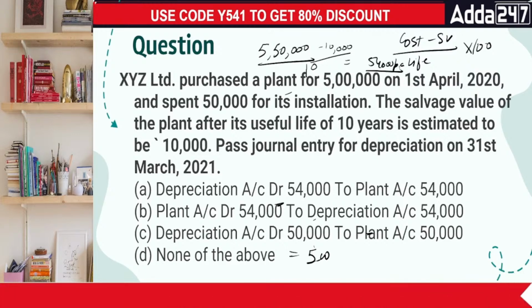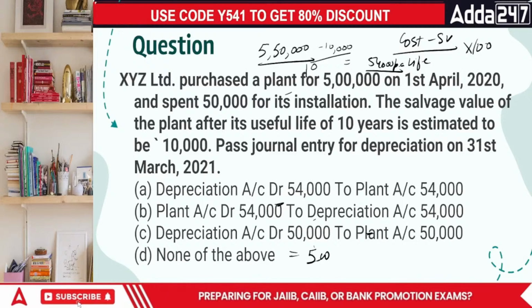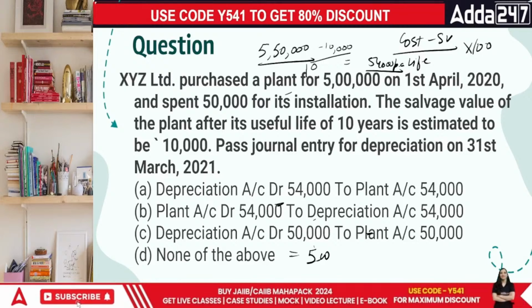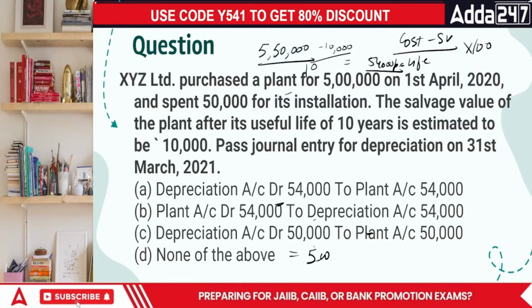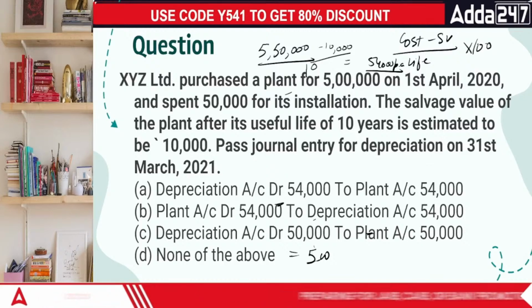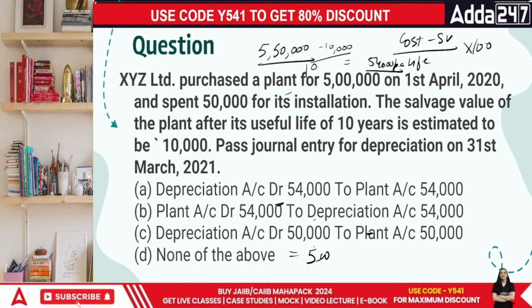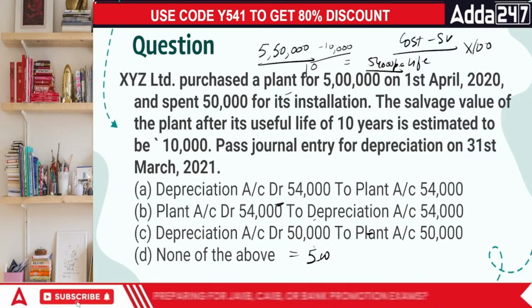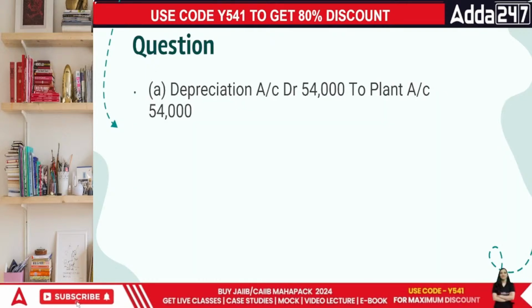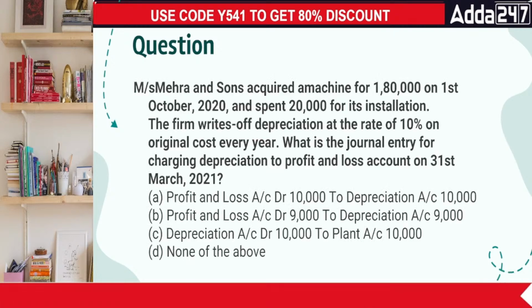depreciation. So depreciation is to be considered as a nominal account. In this case, the plant is getting lower, so it is a real account: debit what comes in, credit what goes out. What are we losing? We are losing our plant. Why? Because there is depreciation going on. So it is going to be depreciation account debited to the plant account. Done. Let's go to the next question.